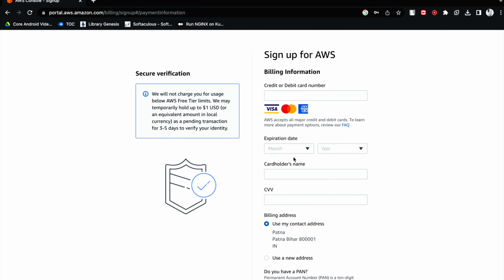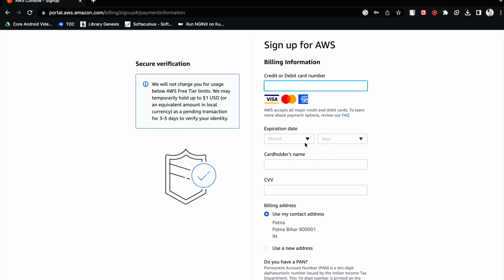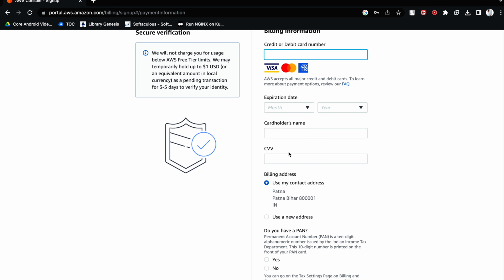Once you fill in your mobile number and address details, you will land on this page where AWS will ask you for the billing information. So here you have to provide your debit card or credit card or Mastercard, and provide all the required details of the card.